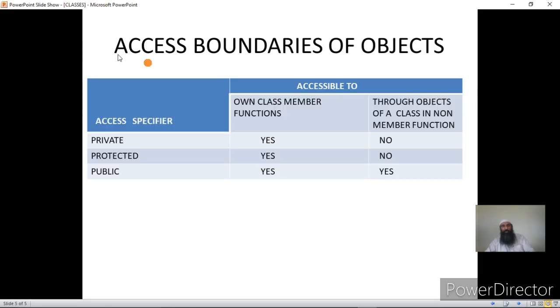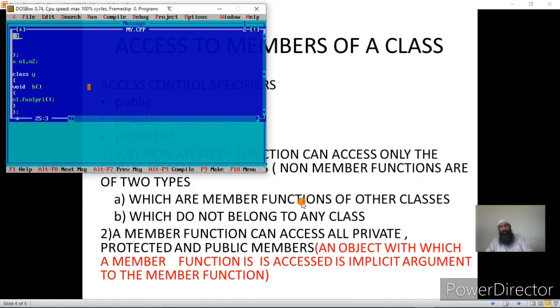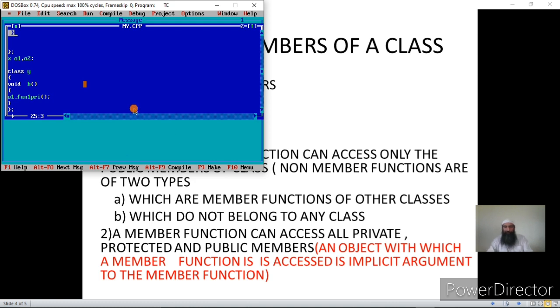Okay, now see here. Now any non-member functions can access only the public members of a class. Now non-member functions are of two types, which are the member functions of other classes, that was what we have seen, and which do not belong to a class. Example was main and the one function which I declared outside the class. Now in another class I created a function. What was that function? I don't remember the name. Here it is. Now you can see here.